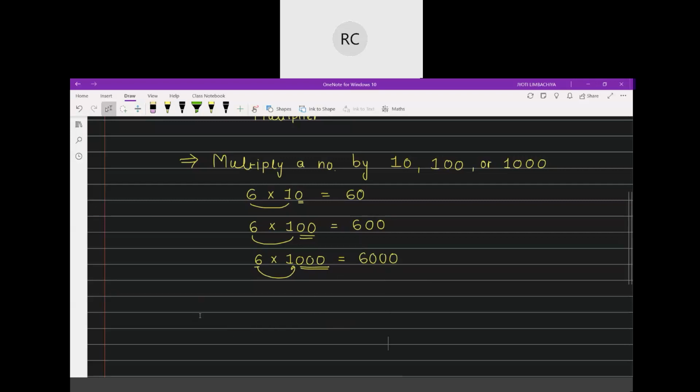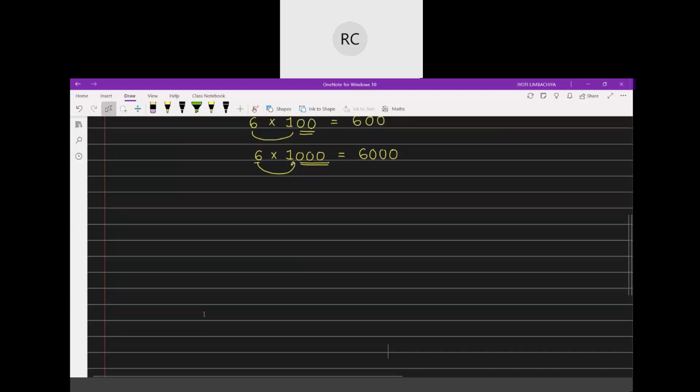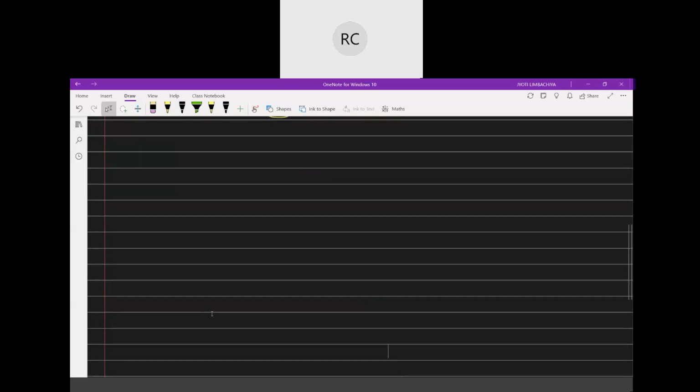Now, how do we multiply a number by 20, 30, 40 or something like that? Let's see. So if I want to multiply a given number by 20, 30, 40 and so on, then what do I do?